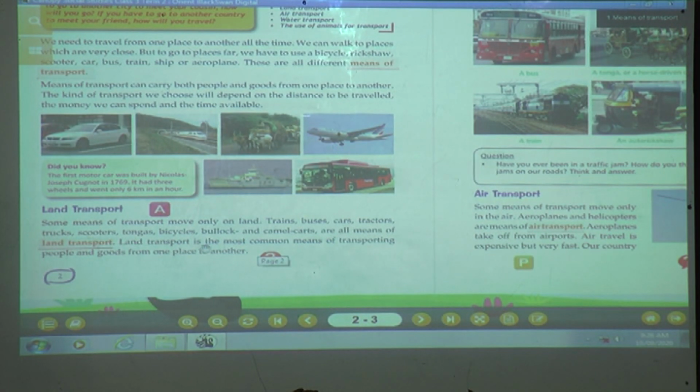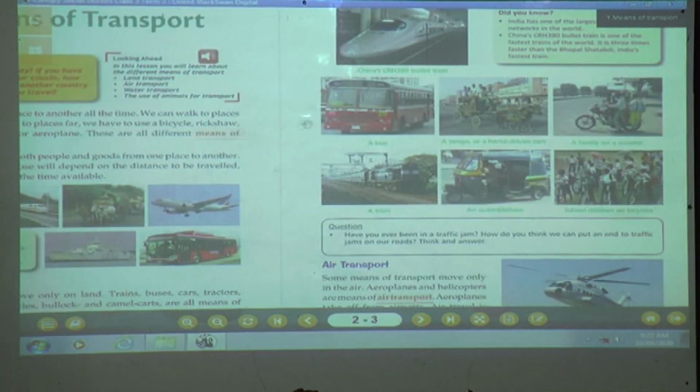Land transport is the most common means of transporting people and goods from one place to another. As you know, land transport moves only on land. And for example, which are the land transport? Like train, buses, car. These are the land transport, and it is the most common means of transport, with which we can carry people as well as goods from one place to another.